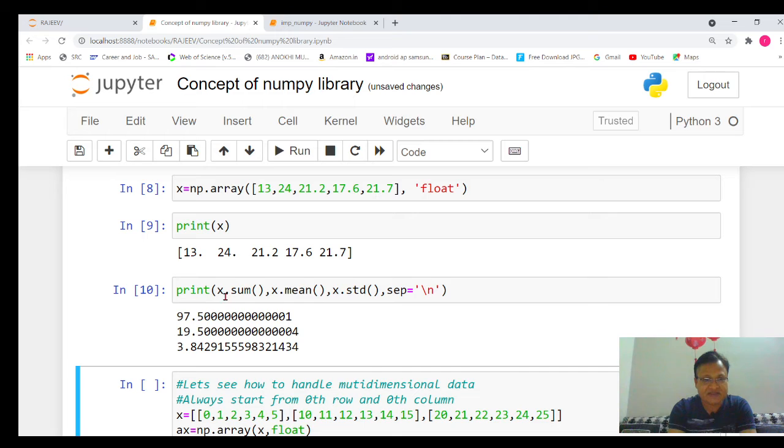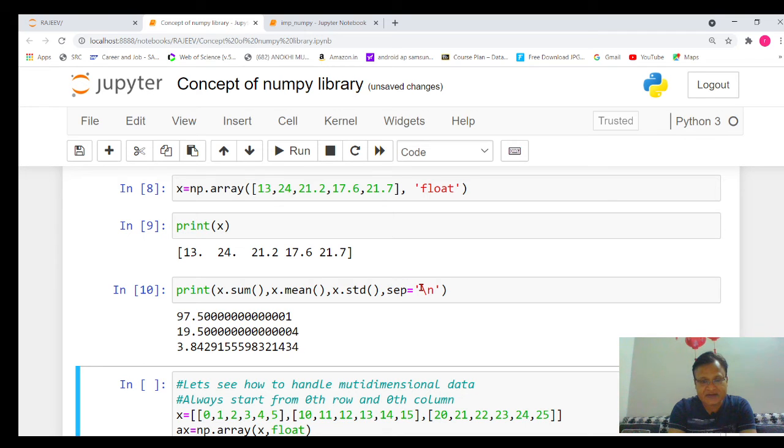Here you will see x is the numpy array. So x.sum performs addition of all the elements, x.mean will calculate the mean value, and the x.std function will calculate the standard deviation. And since I have given the separator backslash n, you will see I am getting the results on different lines.